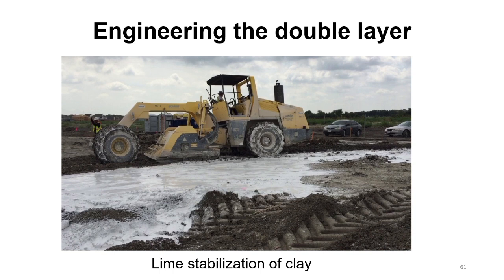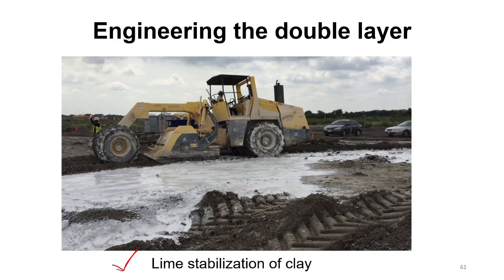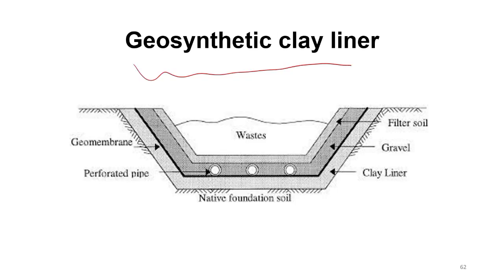Engineering the double layer. In such a situation, you can go with the lime stabilization of clay, or the geosynthetic clay liner. These are approaches to solving the double layer problem. I'll leave these two to you so that you do some research on them, put up your findings, and know how lime stabilization of clay and the geosynthetic clay liner are done.